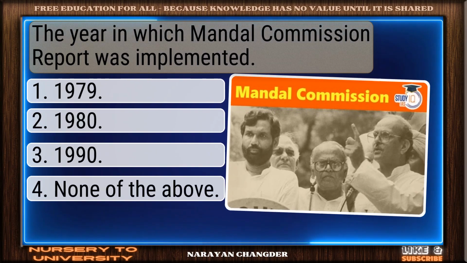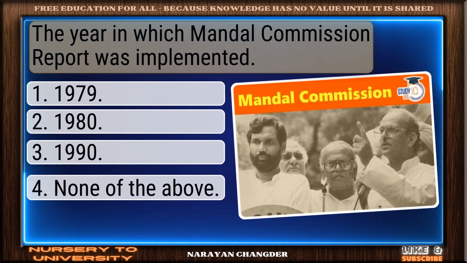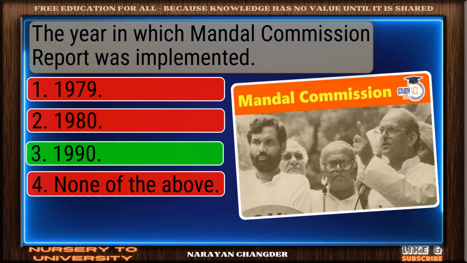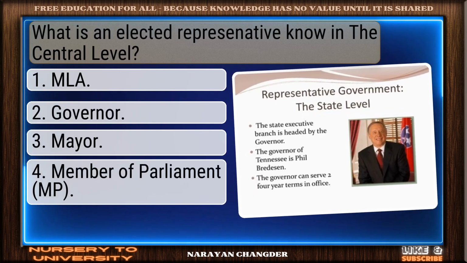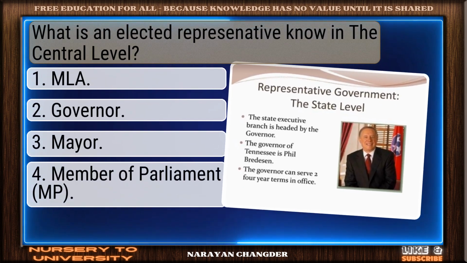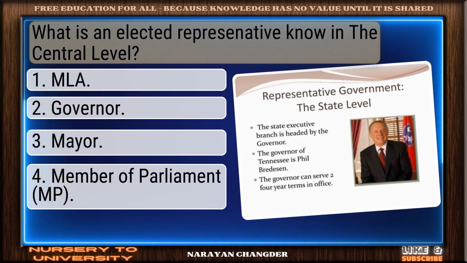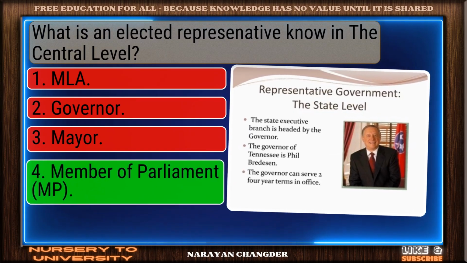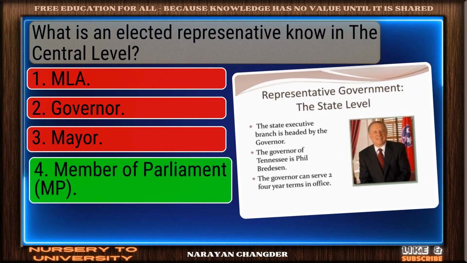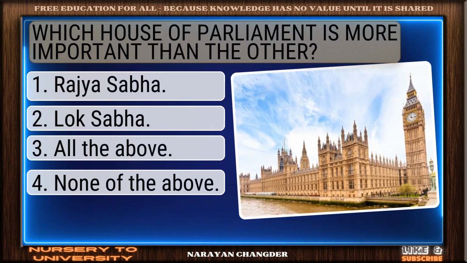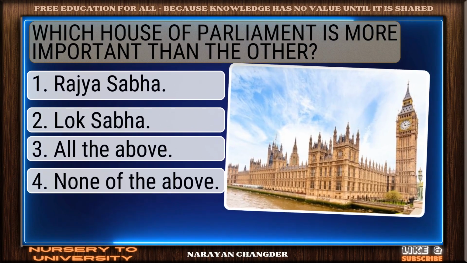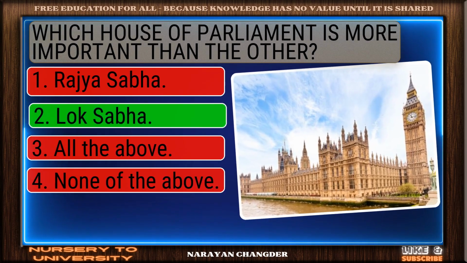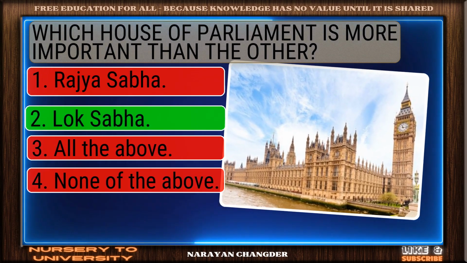Question number 78. The year in which Mandal Commission report was implemented? Perfect. 1990 is the correct choice. Question number 79. What is an elected representative known as at the central level? Clear logic. Your choice member of parliament is sound and 100% true. Question number 80. Which House of Parliament is more important than the other? Exactly. Lok Sabha makes sense and it is the right choice.